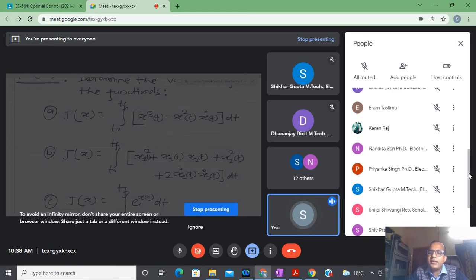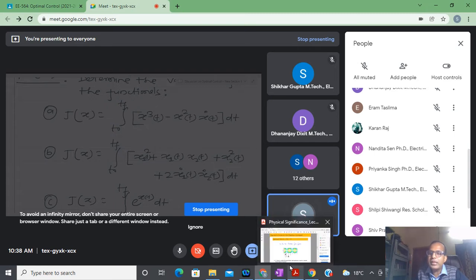x square t, or whatever bracketed quantity, if I take it independently, that is nothing but some kind of function. Does anyone have confusion on that? Okay. Now what I have to do is calculate the variation.